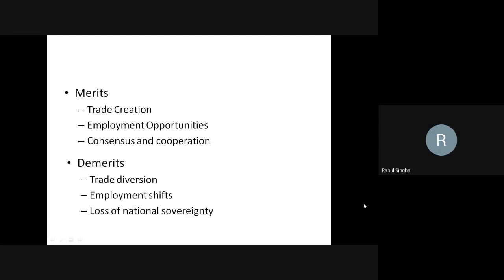Through economic integration, the market has been expanded. A company of a particular nation is not restricted to selling its goods in its own nation. They can freely sell their goods to the member countries that have a common agreement.